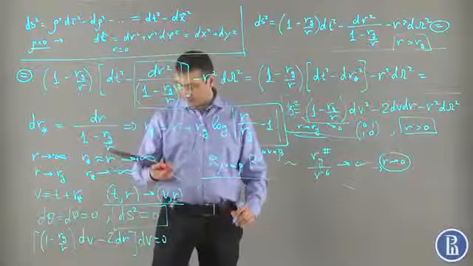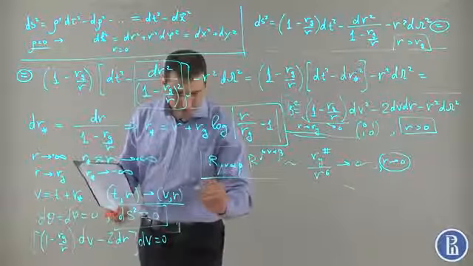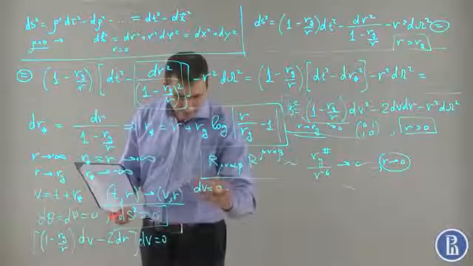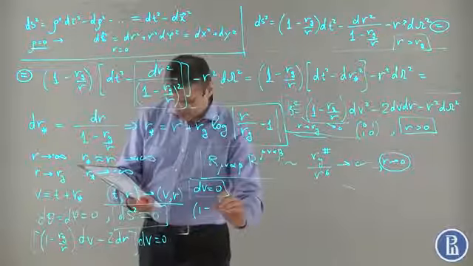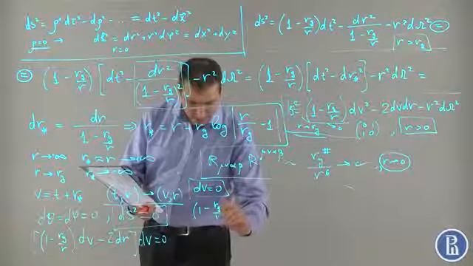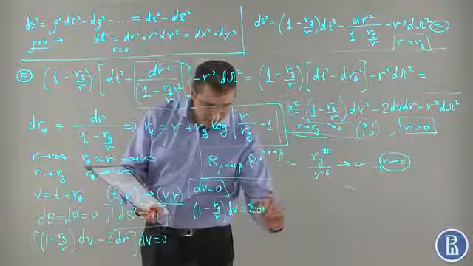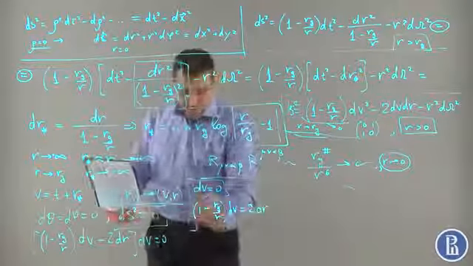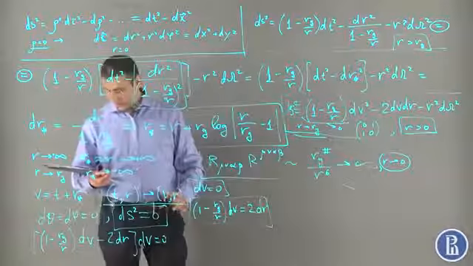As a result, we obtain two equations. Either dv equals 0 or (1 minus rg divided by r) dv equals 2 dr. So these are two equations specifying light-like geodesics.